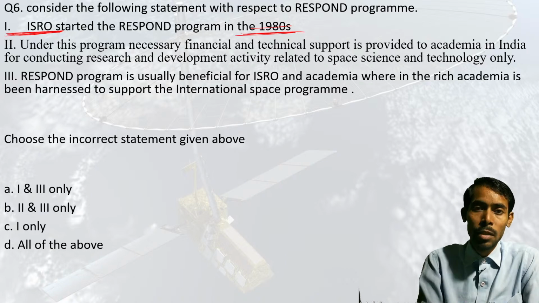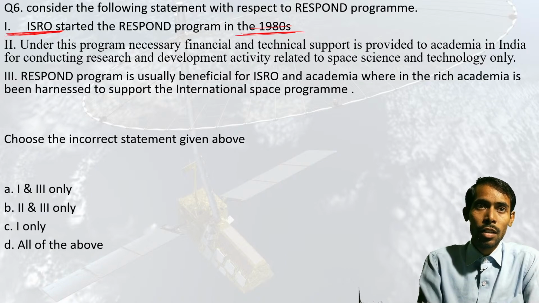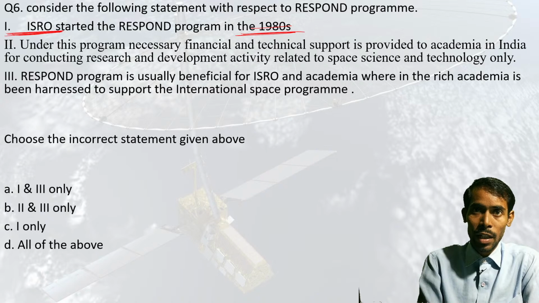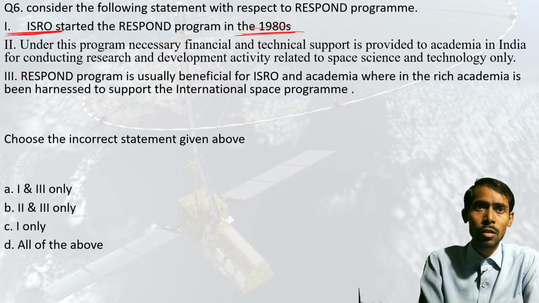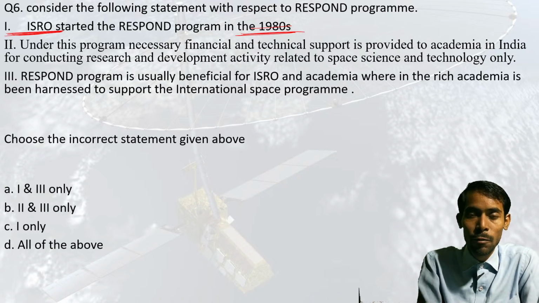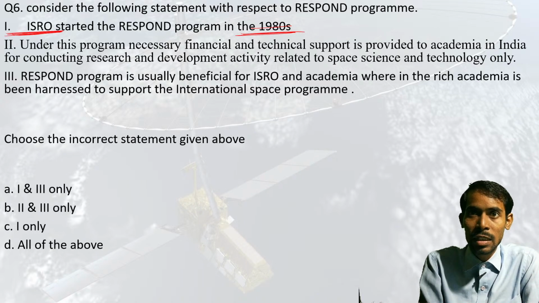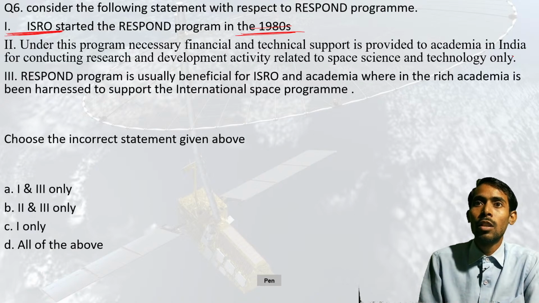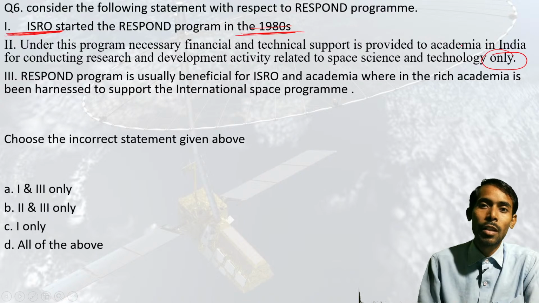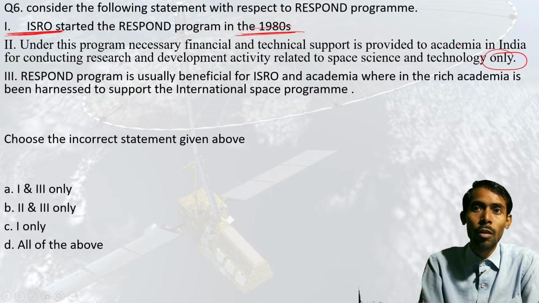Then the second statement says that under this program, necessary financial and technical support is provided to academia in India, or you can say universities also in India, specifically in India, for conducting research and developmental activity related to space science, space technology only. So here the term only. You are quite clever, you might have got that there is some fault in this statement, so you might have picked it up.